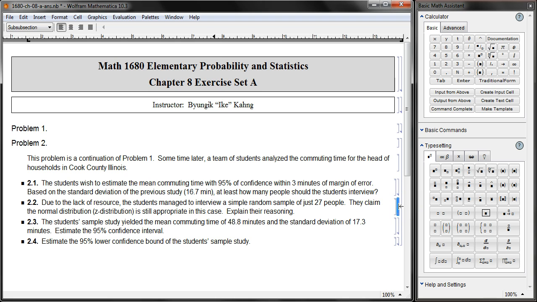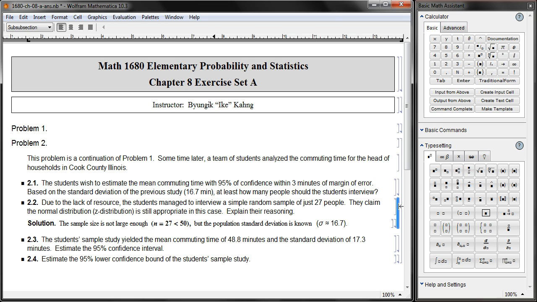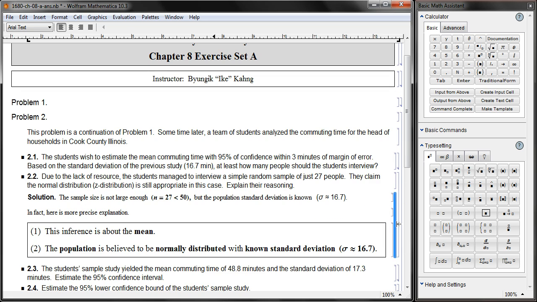And the reason is that the sigma value, that standard deviation, can be considered as the population standard deviation because it came from the previous study and it came from a relatively large sample. So the population is believed to be normally distributed. You have to assume that as well.